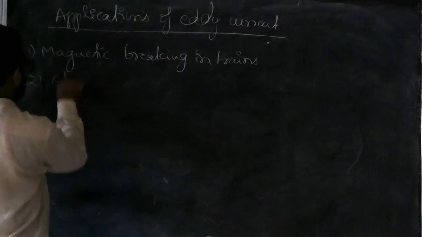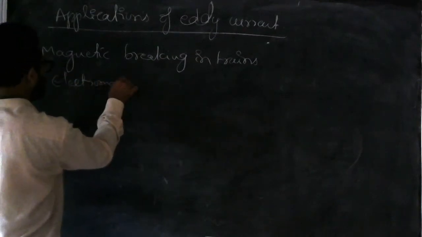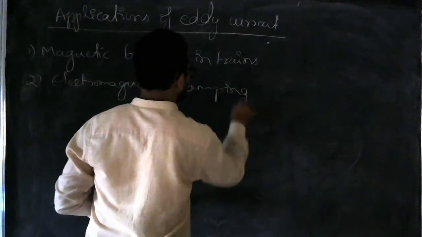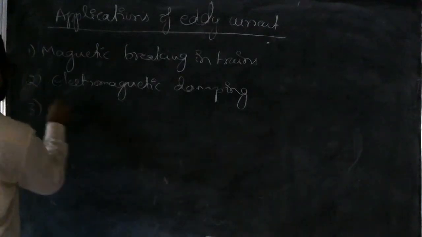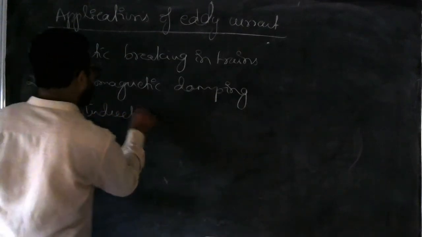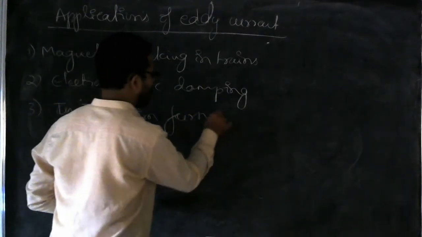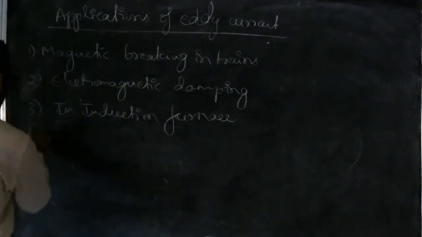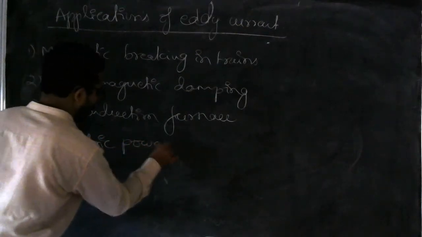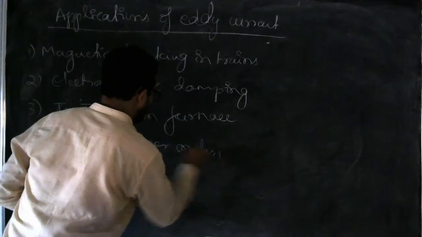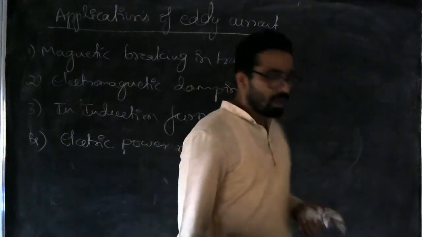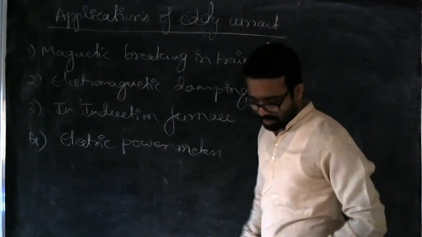Second one is electromagnetic damping, in induction furnace. Fourth one is electric power meters. So these are the very important applications of eddy current.